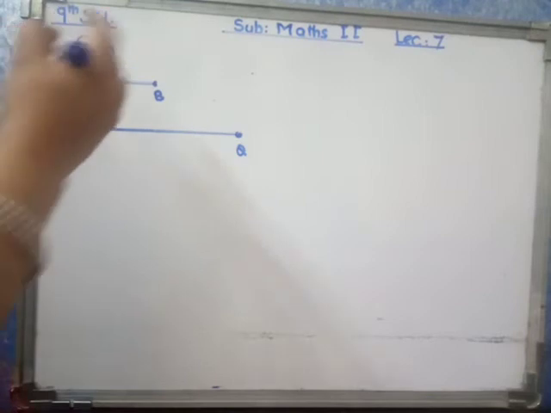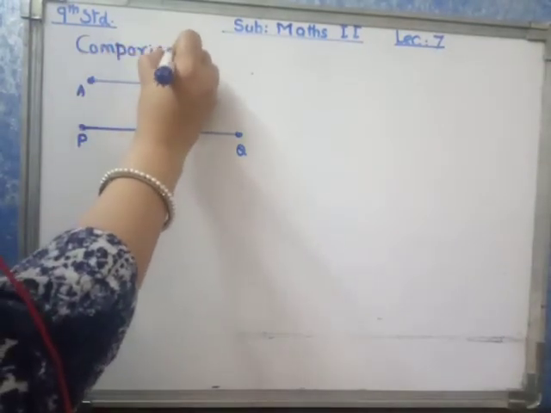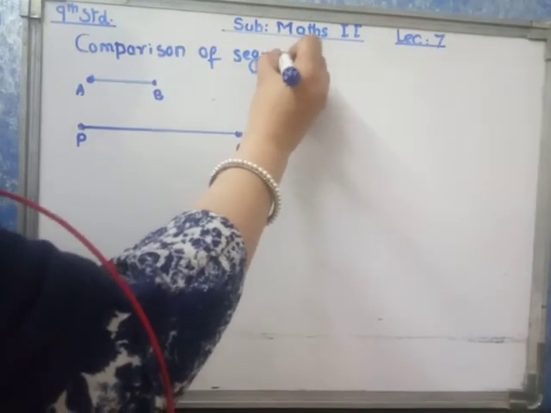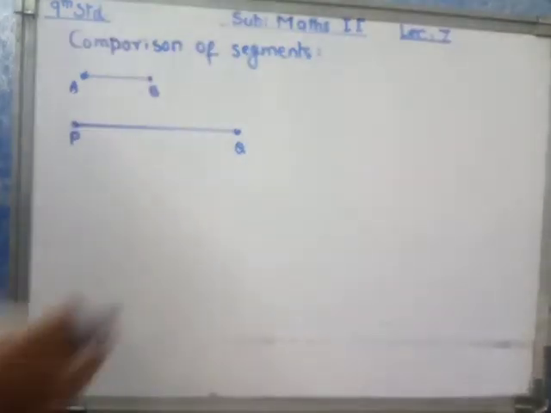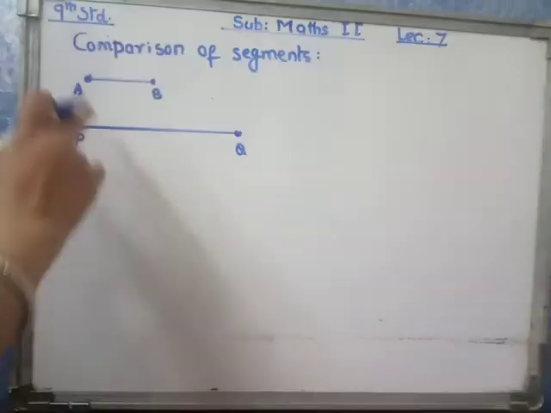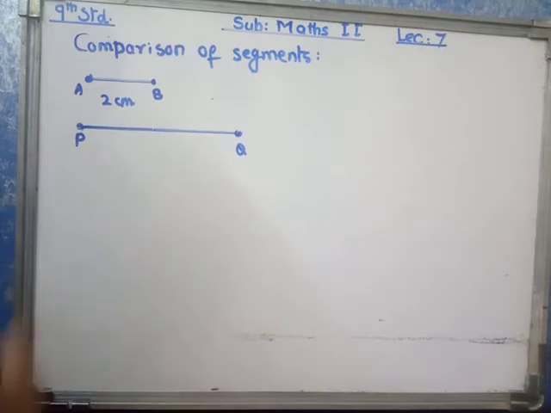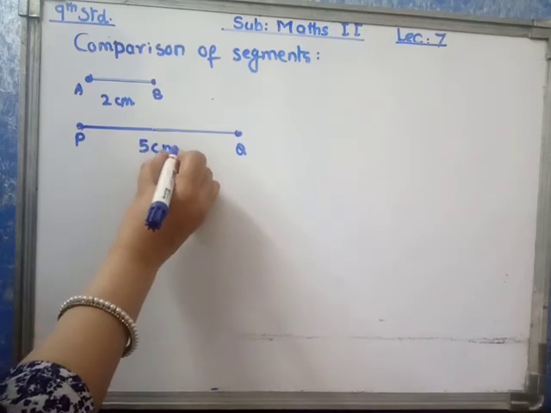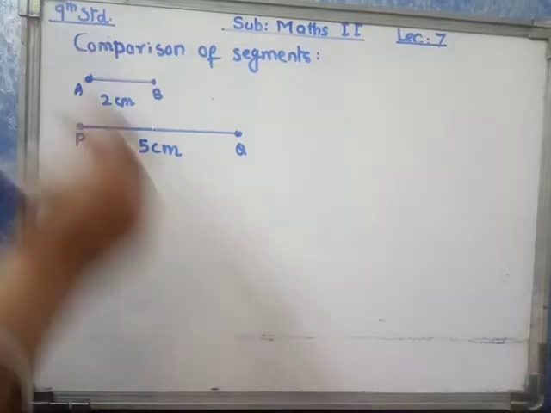Our next topic is comparison of segments. Let AB be a segment whose length is 2 cm and PQ be a segment whose length is 5 cm. Now observe the two diagrams.